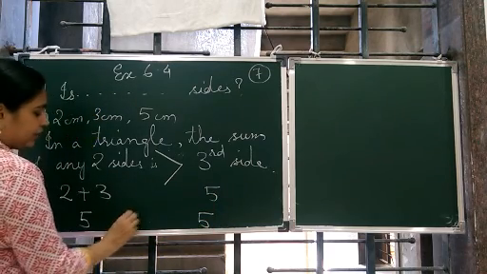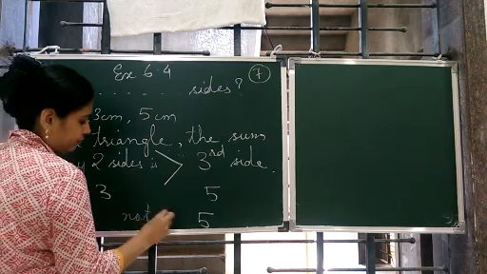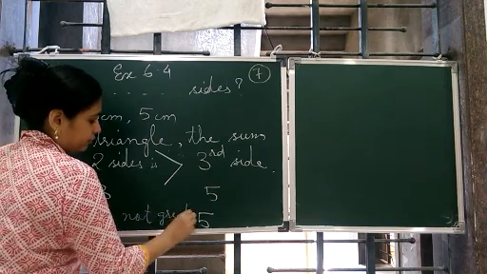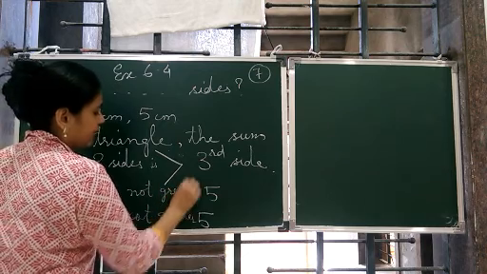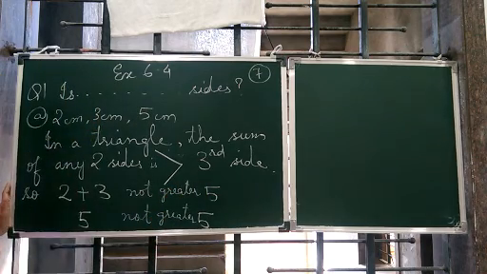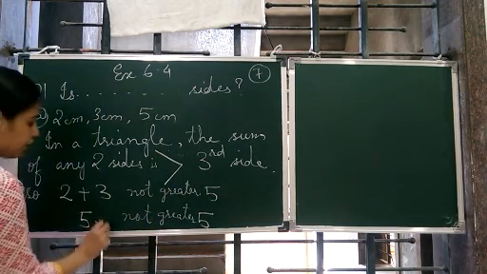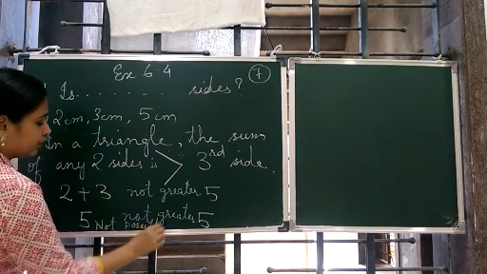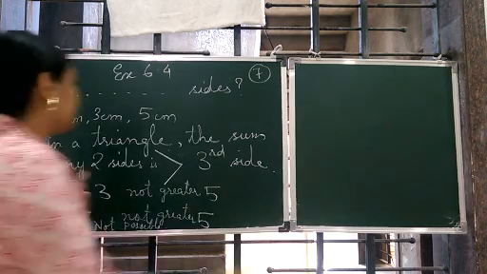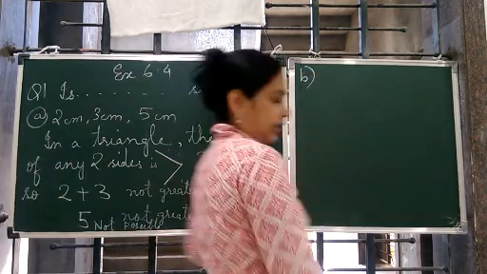So it is not greater, no? Not greater. In place of the sign, we will write not greater. So what is the answer? Answer is not possible, because it is not satisfying the property. Okay? So this completes A.